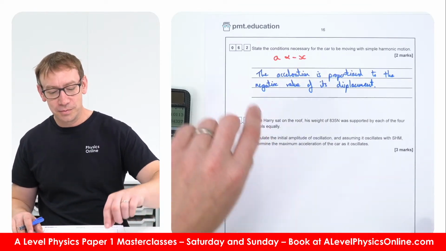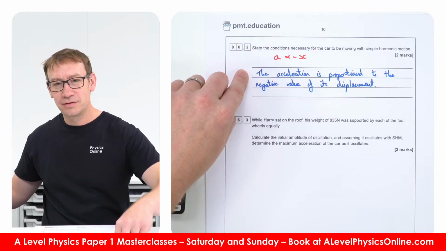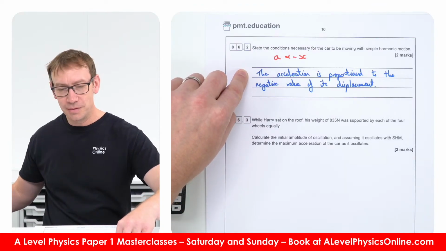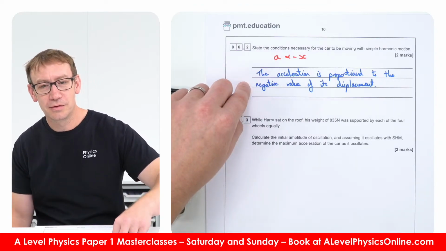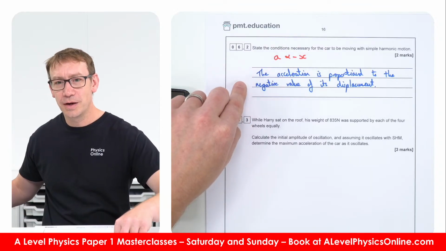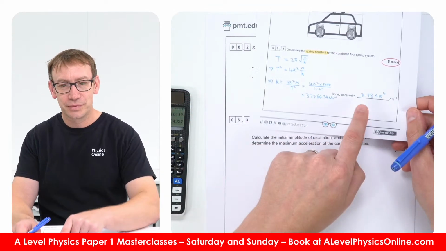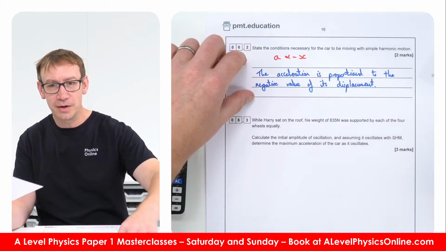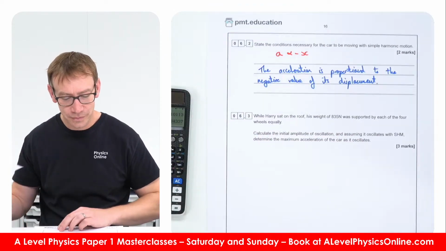Normally, this would be a 1 mark question at the start, which would then give people a clue that we need to use a simple harmonic equation to actually work out the spring constant. So normally that would be question 1 and that would be question 2.